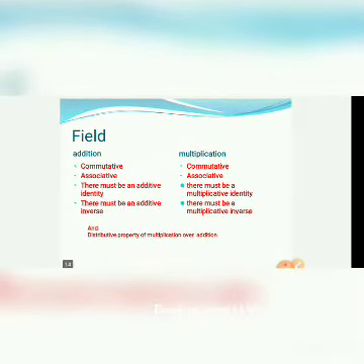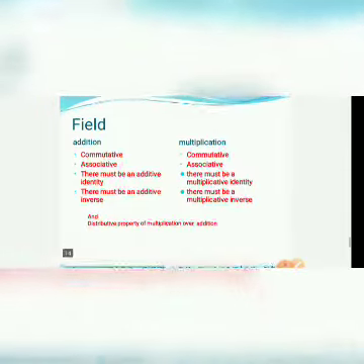We can classify as follows. For addition and multiplication, it must be commutative, associative, there exists identity. In addition, it is additive identity 0 and in multiplication, it has multiplicative identity 1. There must be an additive inverse and there must be a multiplicative inverse. In addition to these four properties, it must satisfy the distributive property of multiplication over addition.